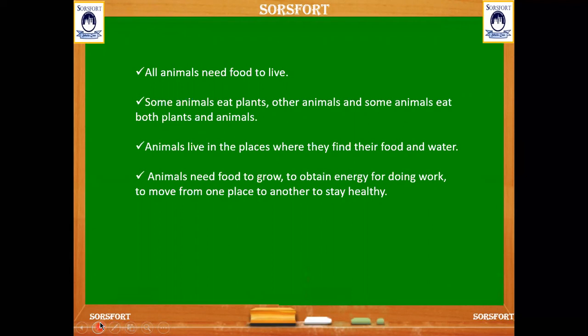And animals also need food to grow, to obtain energy for their working process, and for moving from one place to another place, and they need energy to find their food. They need energy to walk, run, and to be healthy. So animals also need food.